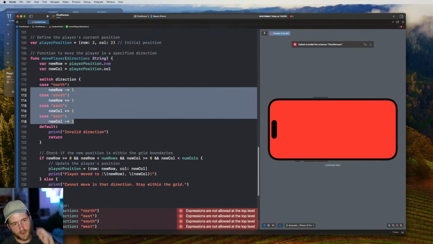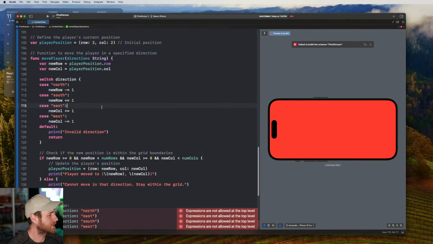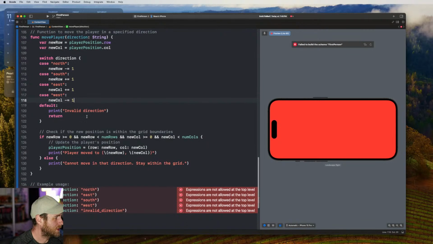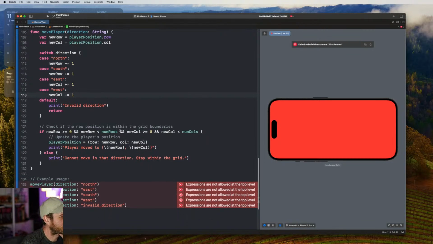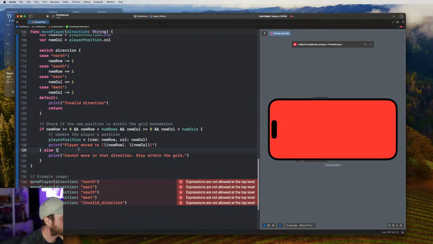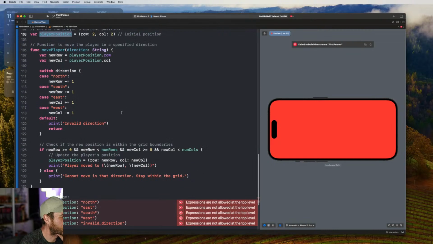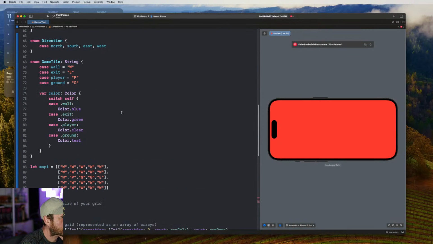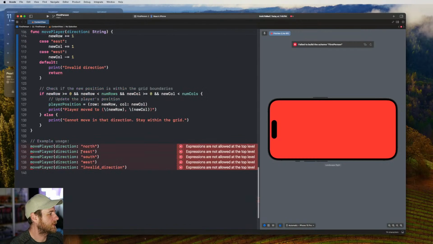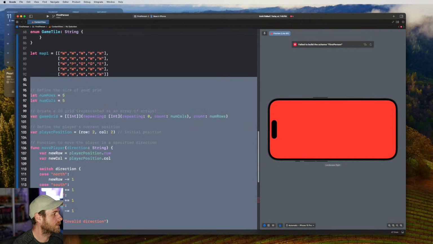This is what I was thinking as well. So we give them different values and stuff. Check if the new position is within the grid boundaries. Oh, this isn't quite right, is it? Yeah, so this is going on with just a regular player position here. It's just moving them. I think I'm just gonna have to do this myself. That's not very helpful.